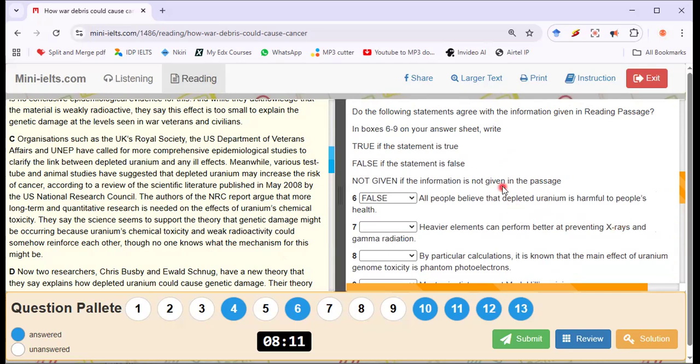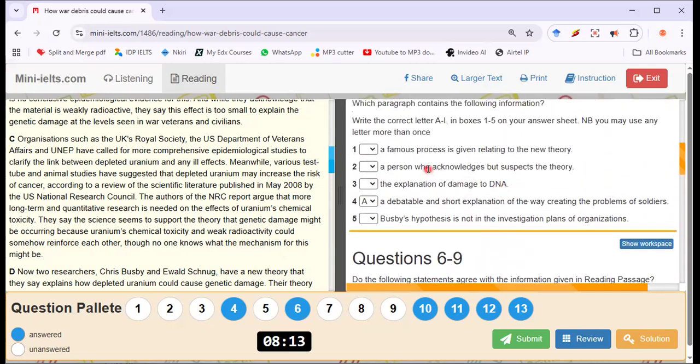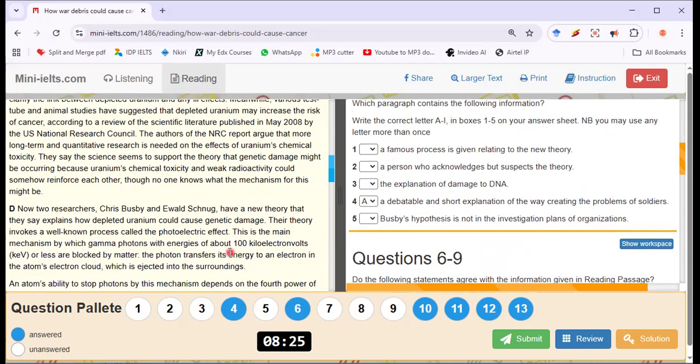So X-ray, I've not seen X-ray yet. So what of the matching information? A famous process, I've not seen this. A person, I've not seen this. Explanation of damage to DNA, I've not seen this yet. Busby, I've not seen Busby. Now I'm seeing Busby here.